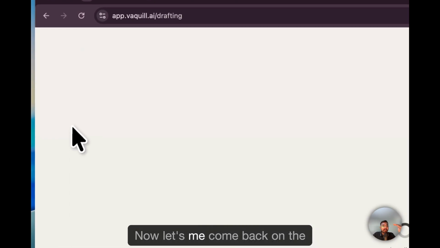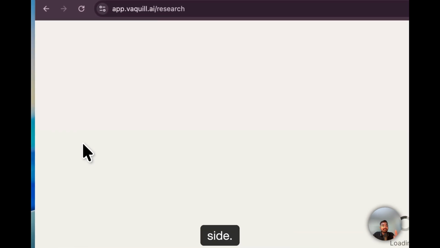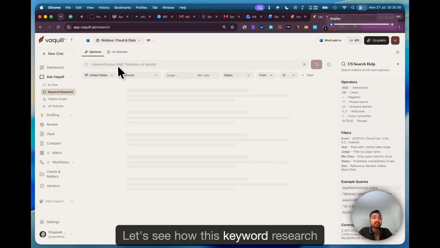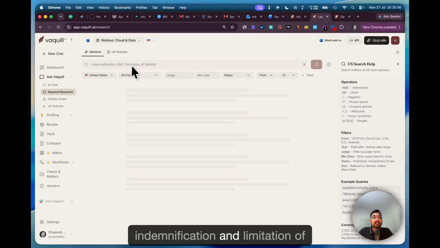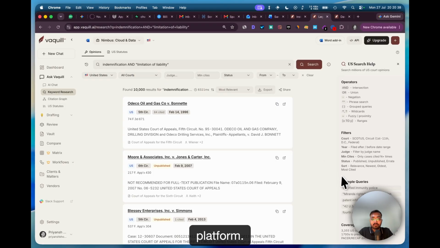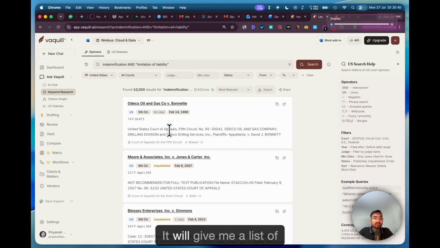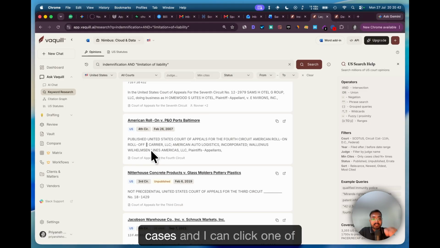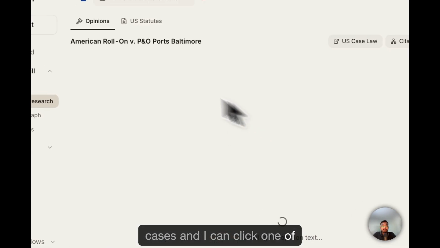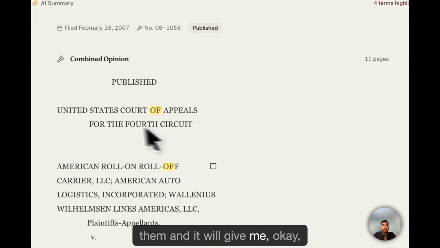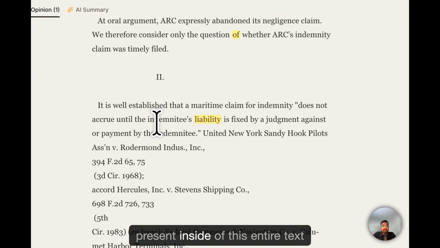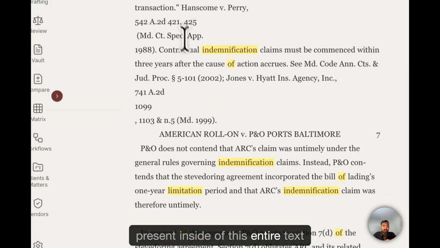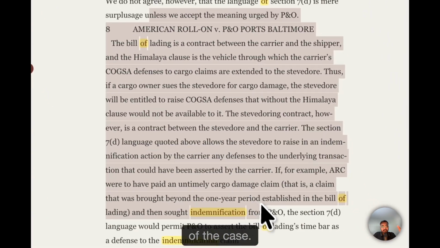Now let's come back to the Ask Workwell side. Let's see how this keyword research works. Let's say I am asking on case laws that I want to search on the platform for indemnification and limitation of liability. It takes a while. It will give me a list of cases and I can click one of them and it will show me where all that kind of keyword is present inside the entire text of the case. So that's one neat feature.